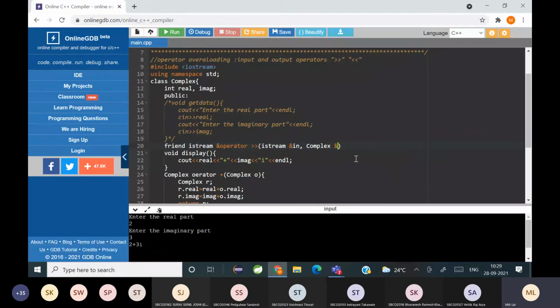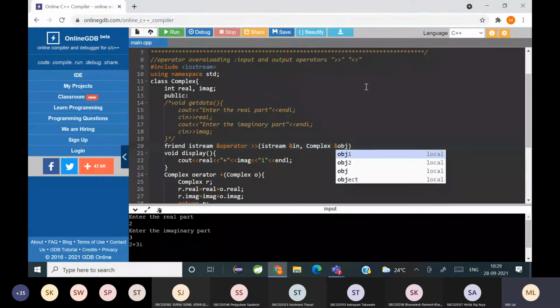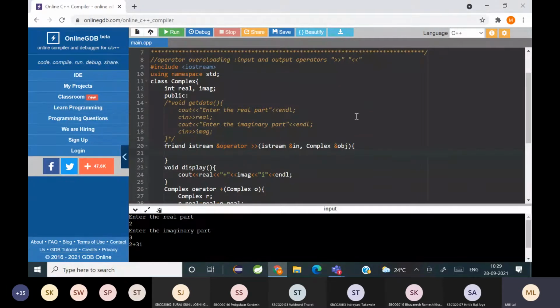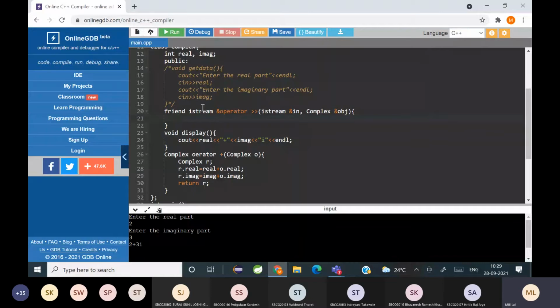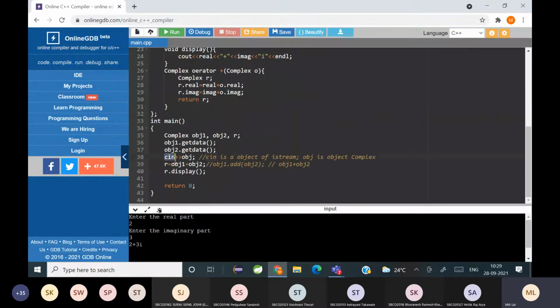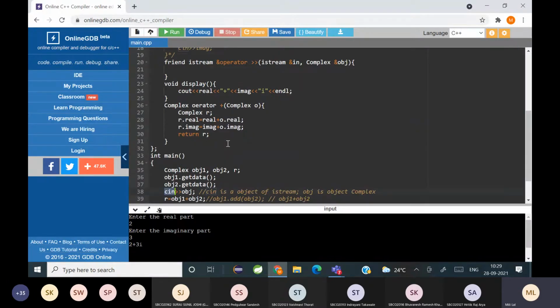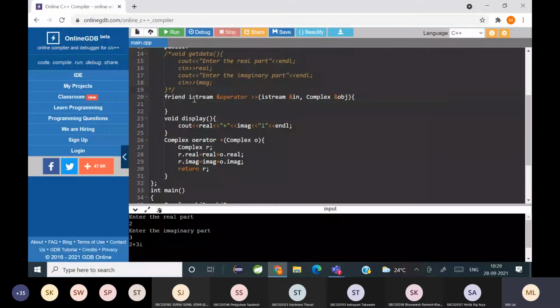So I am passing an object for that. I'm using ampersand because I'm passing references, meaning addresses. Is it clear? So it's a friend function. Why? Because cin belongs to another class, so I have to use a global function. So I'm going to use a friend function here, and I'm returning an iStream object.